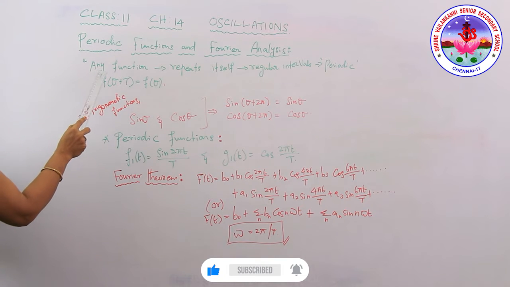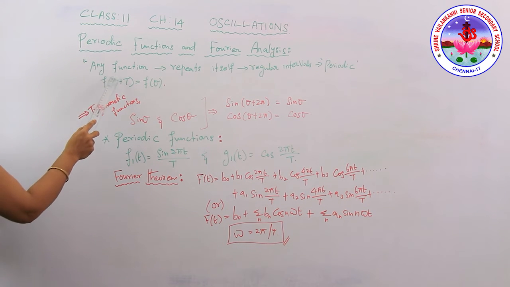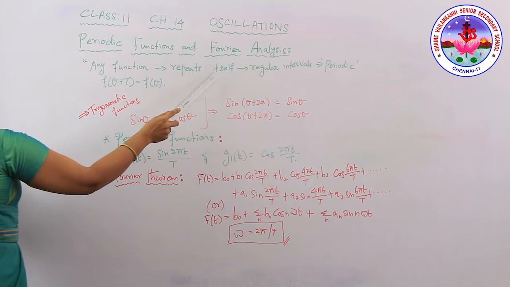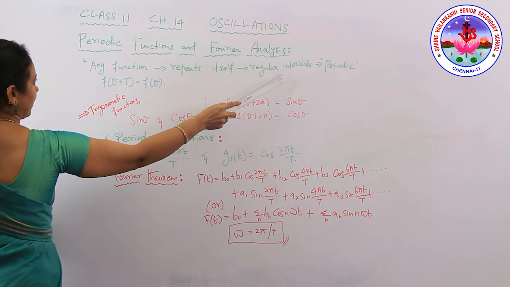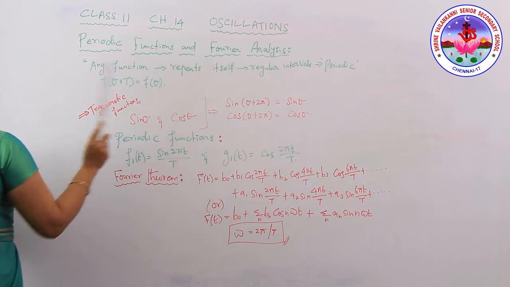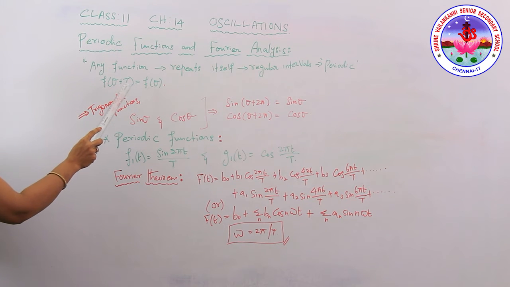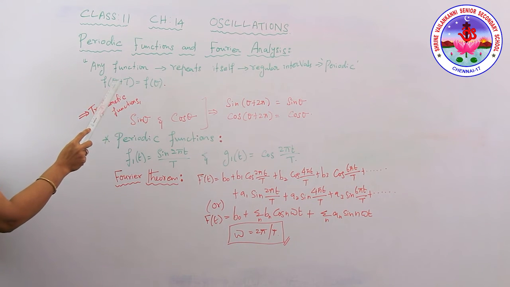Now, the periodic function. Any function that repeats itself at regular intervals of period is a periodic function.